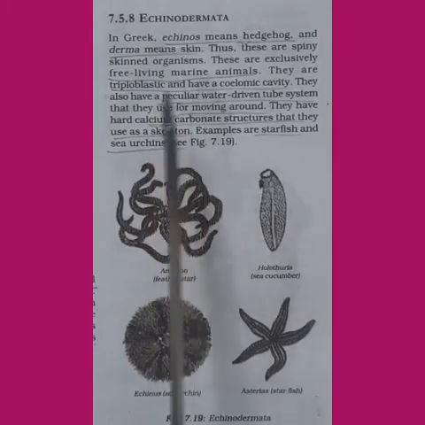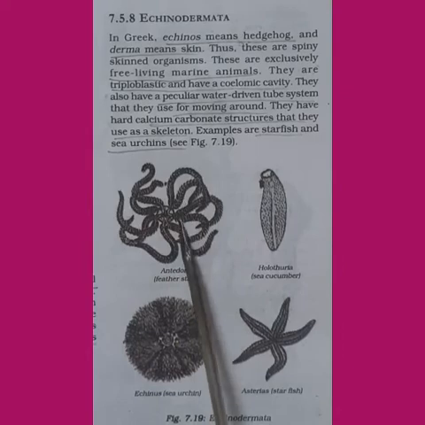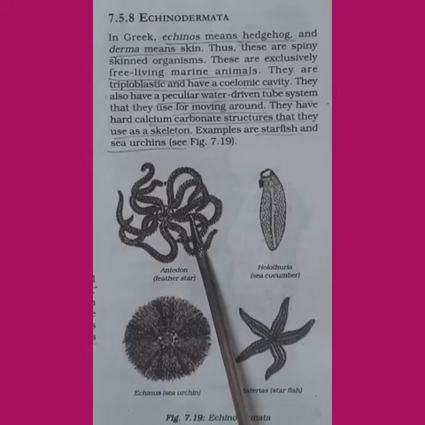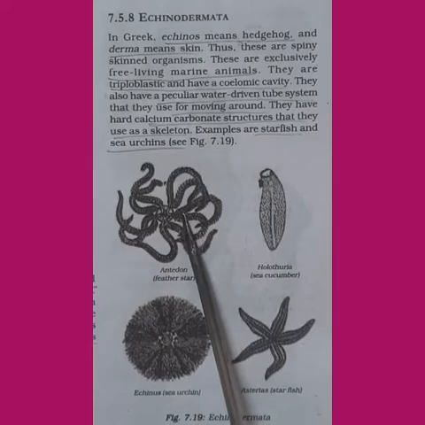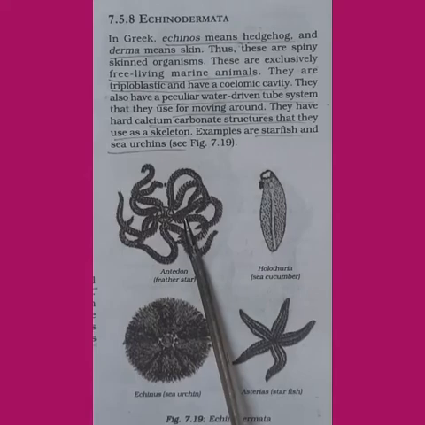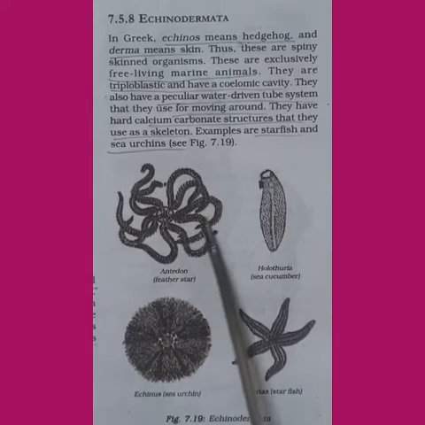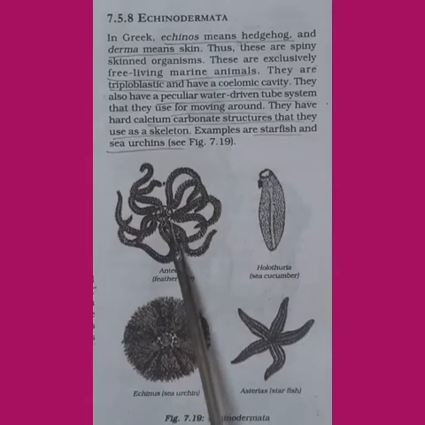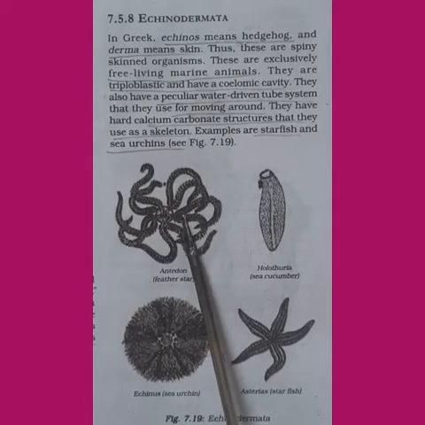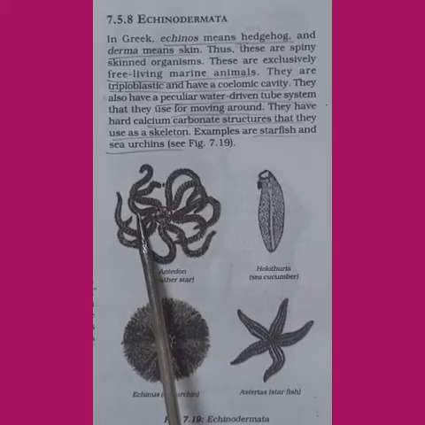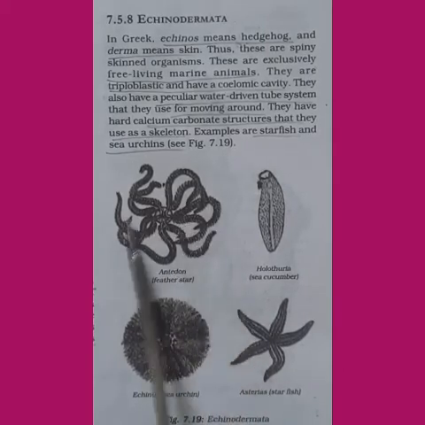Echinodermata. Here the animals will have spines in their skin. These animals are free-living marine animals. They are triploblastic. That means the body will have 3 layers of cells. And these animals have a coelomatic cavity. We can see a peculiar water-driven tube system and it is used for moving around.